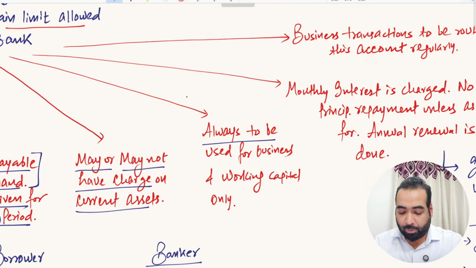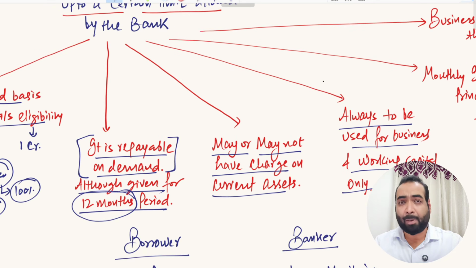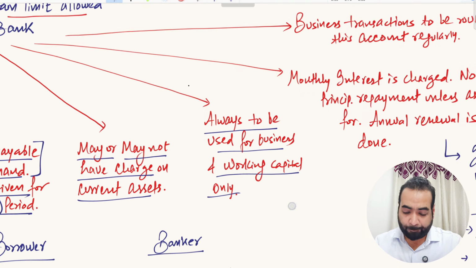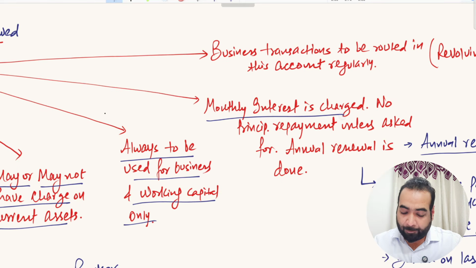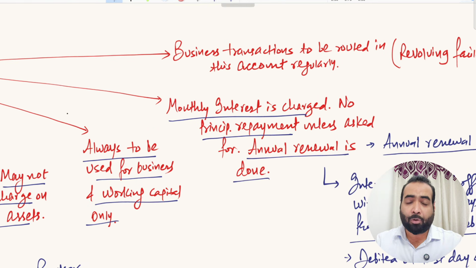So this has to be used for your business purpose, for your working capital purpose. You can't use OD limit to invest in your fixed assets, because this facility is repayable on demand and allowed for 12 months period. You cannot use that funds to create an asset which have life of more than 12 months period, right? So interest is charged monthly, right? No principal repayment is done, only interest repayment has to be done, right? And annual renewal you have to do in order to allow you to avail this facility for next 12 months period.